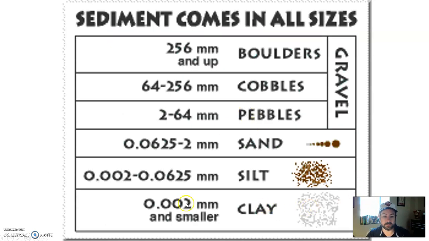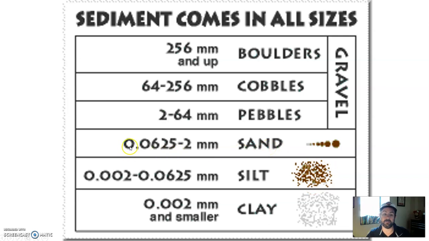Clay sediments are anything that is 0.002 millimeters and smaller, which is very, very small, microscopic. Silt is anywhere from that clay size up to 0.0625 millimeters, much less than 1 millimeter. Also microscopic, but much bigger than clay.